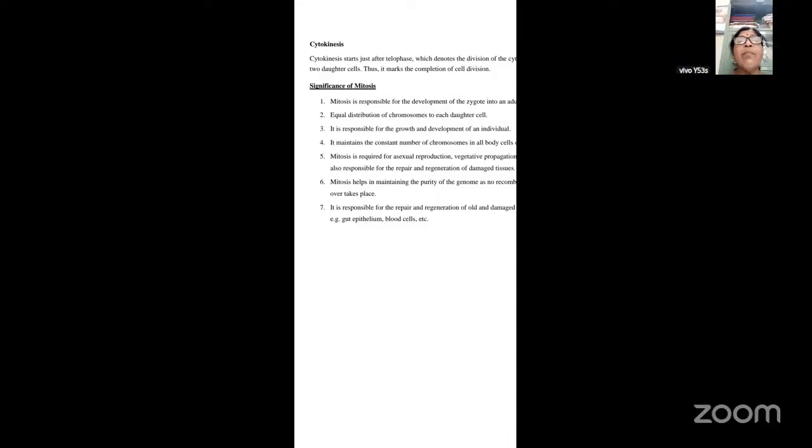Thus it marks the completion of the cell division. Once the two daughter cells are formed, the cell division is complete. So that is how mitosis will take place. Mitosis is a very important cell division that we see in almost all cells. Basically, it is mostly seen in somatic cells, that is the body cells, and it is divided into four phases: prophase, metaphase, anaphase, and telophase.